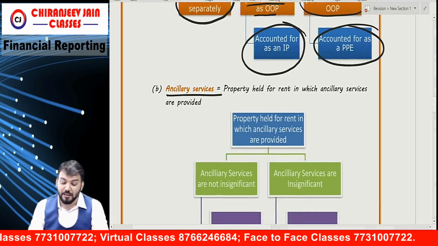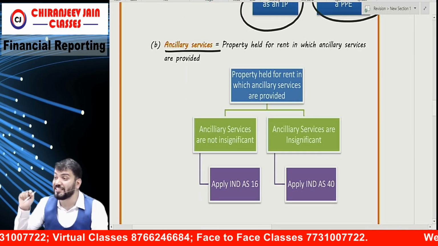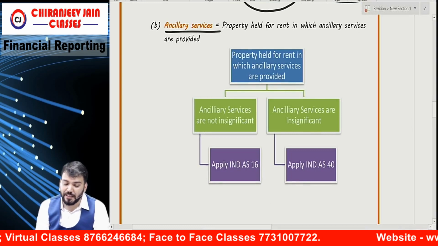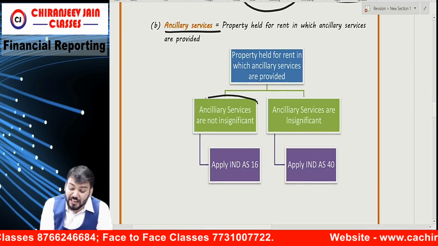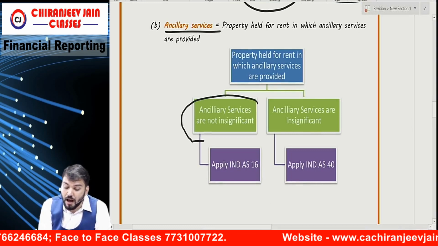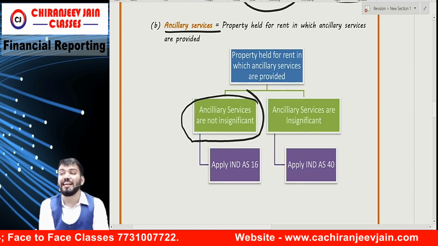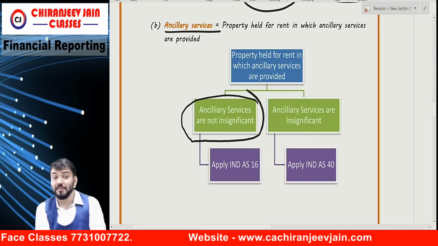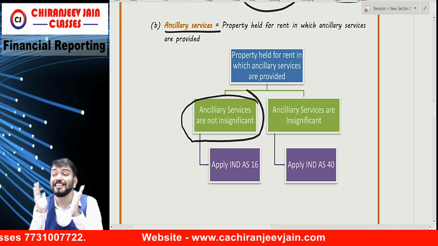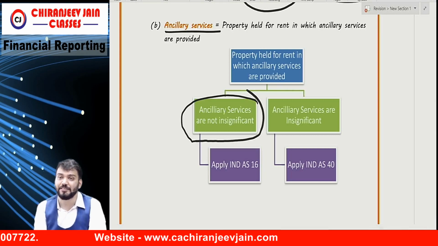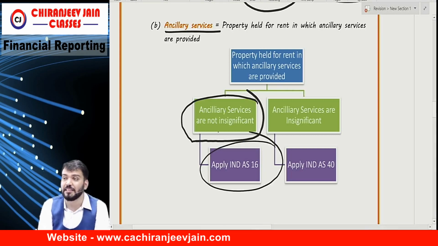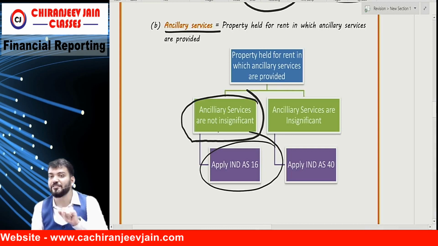So whether it will be 16 or 40, what they are saying is, if the ancillary services are not insignificant, meaning they are providing significant ancillary services, then it is their business and apply Ind AS 16.